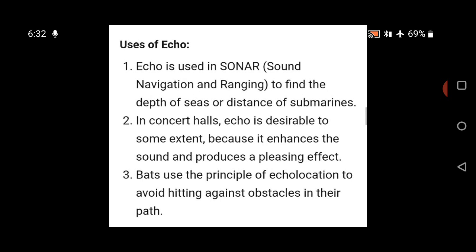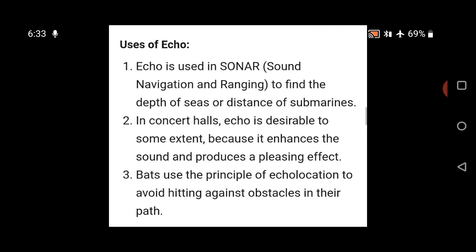Uses of echo. Echo is used in sonar. Sonar means sound navigation and ranging, used to find the depth of the sea or the distance of submarines. In concert halls, echo is desirable to some extent because it enhances the sound and produces a pleasing effect.